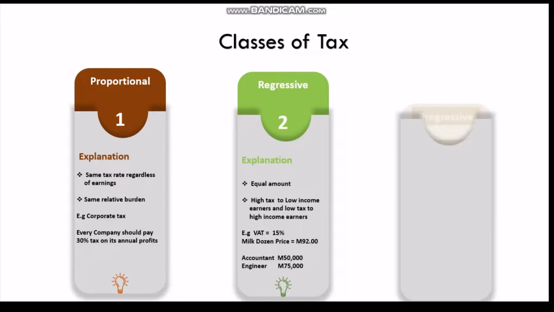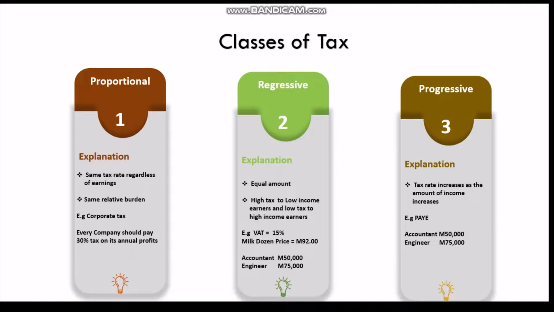So the last one is progressive tax system. Here we are using more than one tax rate. LRA is using more than one tax rate according to people's earning. Maybe, for instance, LRA may decide to charge 30% of first 50,000 of your earning, and the remaining balance is going to charge 20%. Let's look at an accountant.